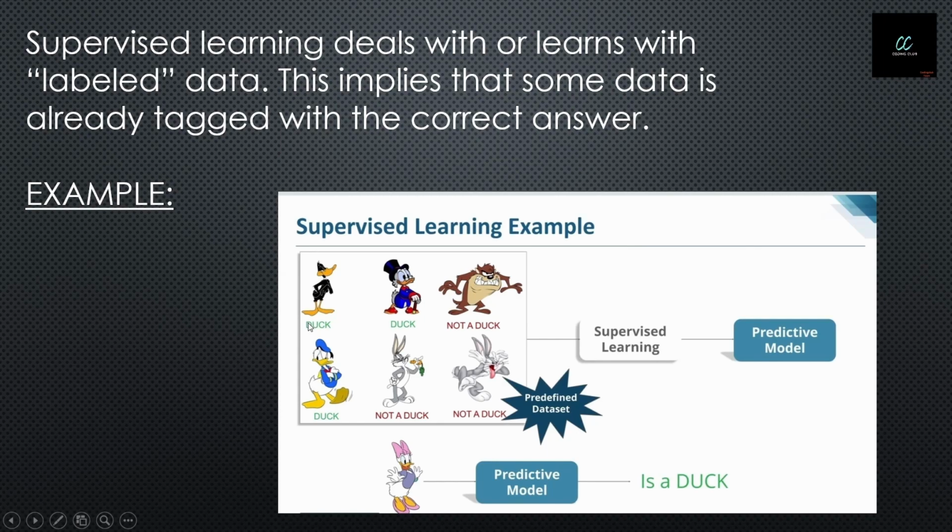For example, I give a machine these six inputs. This is a duck, this is a duck, and this is definitely not a duck, and a duck, not a duck, not a duck. This data is given while teaching the machine. The machine will analyze it with supervised learning, and if we give an input just like this, the model will predict the output, and it is a duck. That means the machine predicts the output and gives the correct answer.